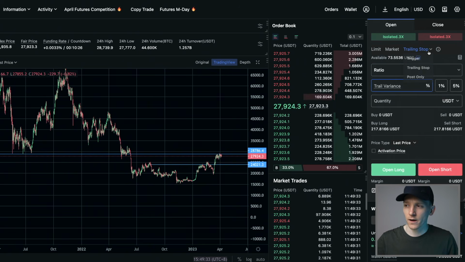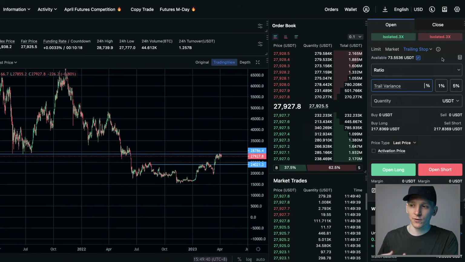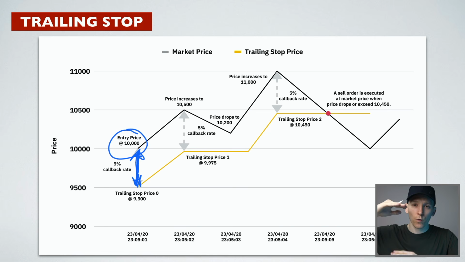You can also put trailing stop orders in on MEXC. A trailing stop is where you can essentially choose a take profit order that is going to be a spread away from your entry price. Let's say you go long at 28,000. You can say, I want the stop to be a certain percentage below that. This is how a trailing stop works. So you have an entry price of something, and you can say, I want the callback rate to be 5% away from my entry price. So what happens is, when the price moves up, the trailing stop will always move up at a 5% spread from your price.